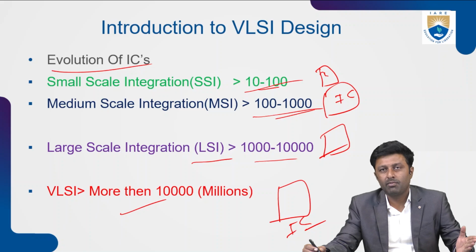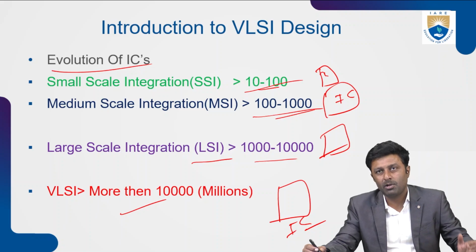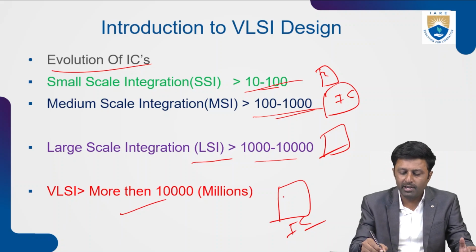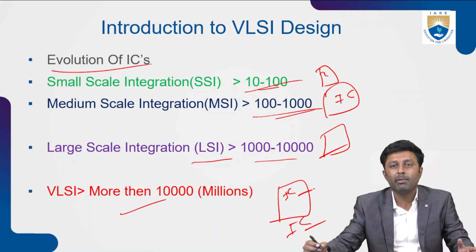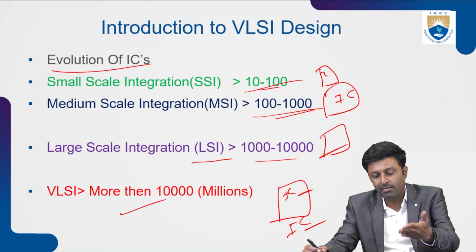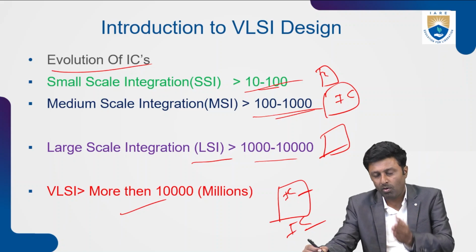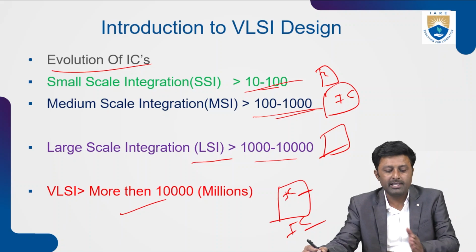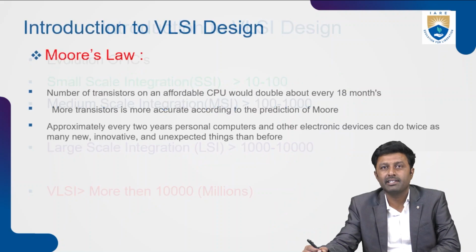As you can see, smartphones, palmtops, laptops, and all. Because of the integration technology, the number of devices implemented on a single IC has grown from 10 to millions now. So now on a single IC, we can implement up to millions of transistors. So that is called very large scale integration.